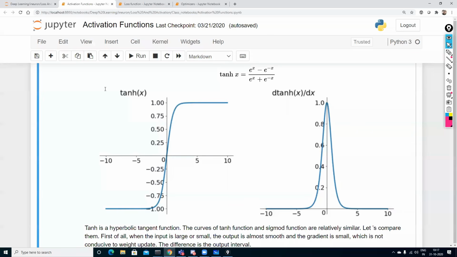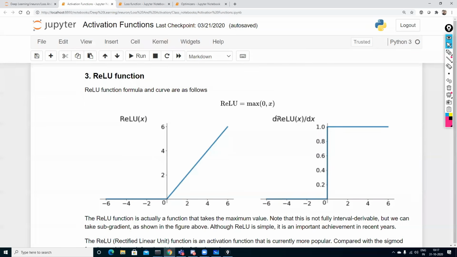Now coming to the Relu activation function. In Relu, you can see that the functionality was max of 0 comma x. This basically says that whenever your x value is greater than 0, the output that you're going to get is that particular x. If your x value is less than or equal to 0, you are basically going to get the value as 0.